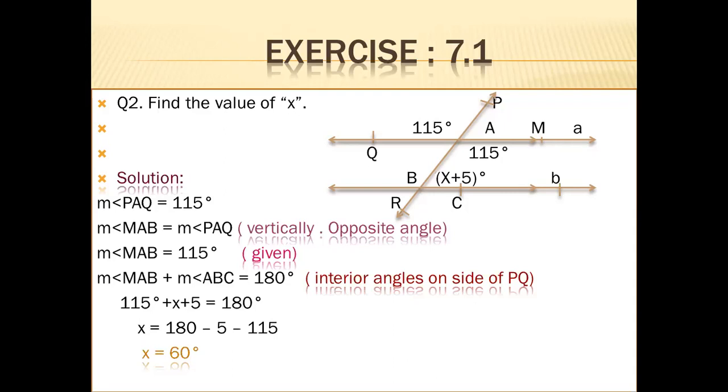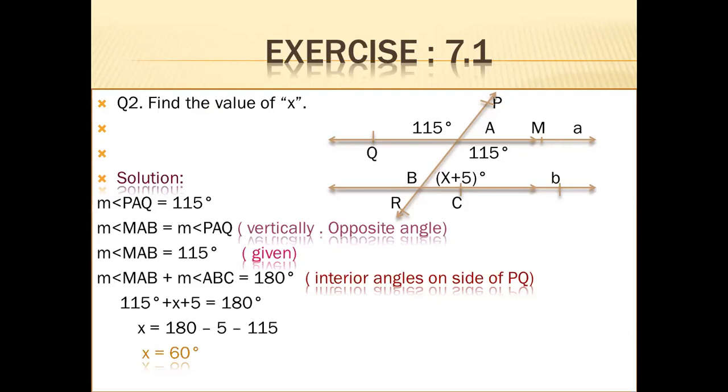For this, we see which angle we can take to find the value of x. 115 degrees and x plus 5 don't match the definition of any angle pair. So we also take the angle at A. You see in the diagram, PAQ.